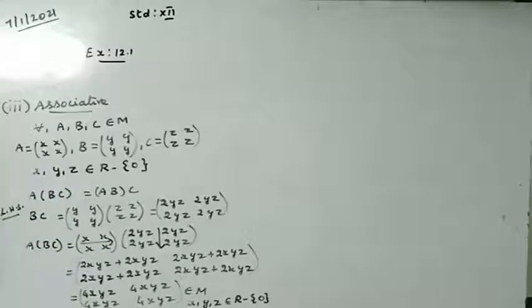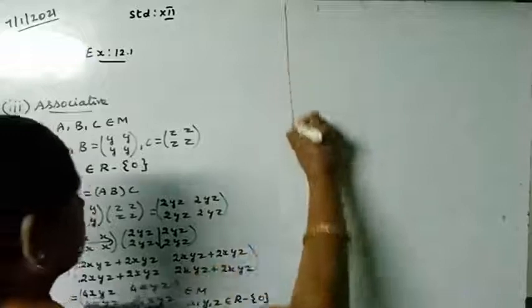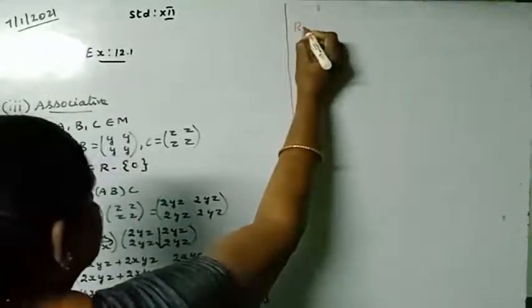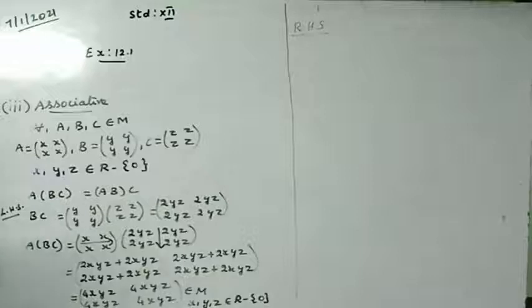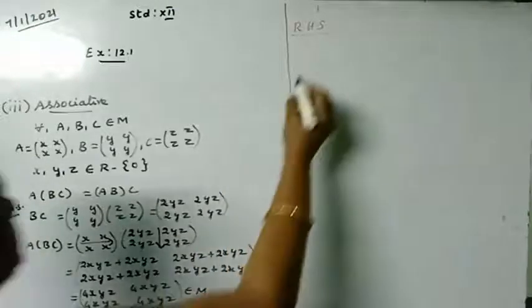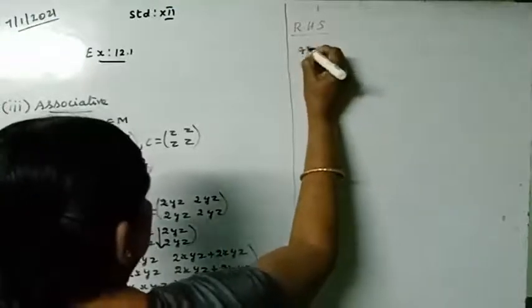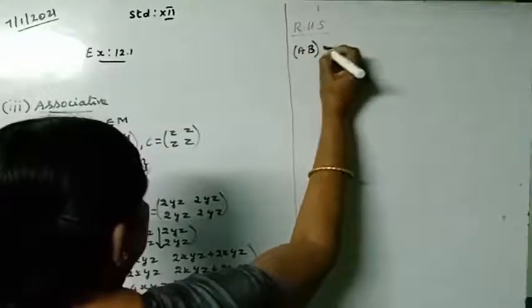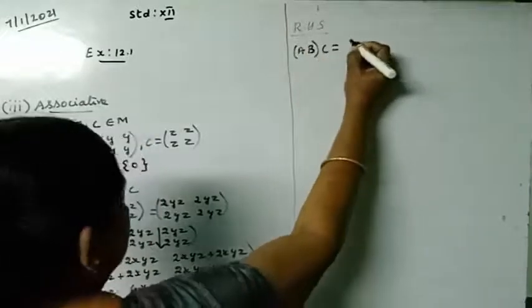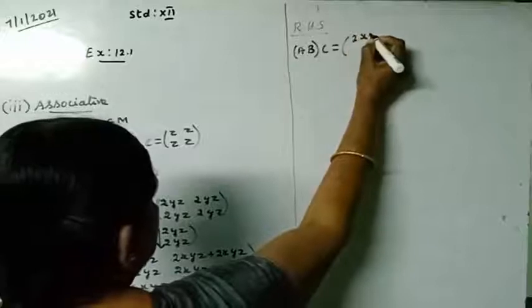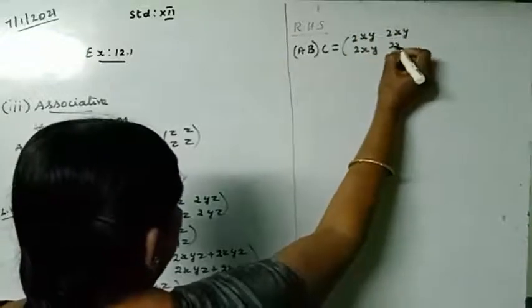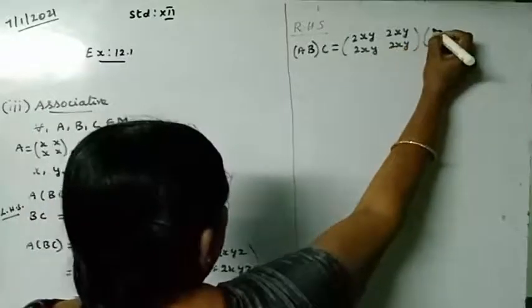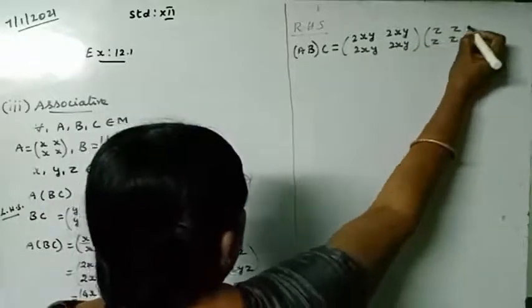Now let me go to the right hand side. The right hand side is AB into C. AB we already have the result, that is [2xy 2xy; 2xy 2xy] into C, which is [z z; z z].